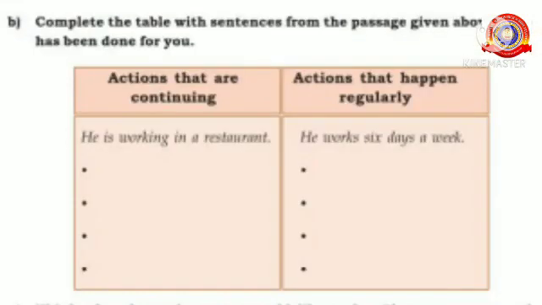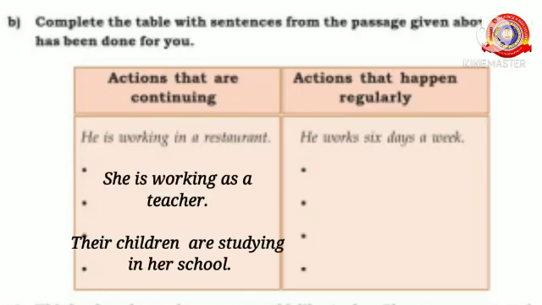Listen. Activity B. Complete the table with the sentences from the passage given above. One has been done for you. Actions that are continuing. The second column, actions that happen regularly. Actions that are continuing. He is working in a restaurant. Then what will you write next? Yes, very good. She is working as a teacher. Then another one. Their children are studying in her school.